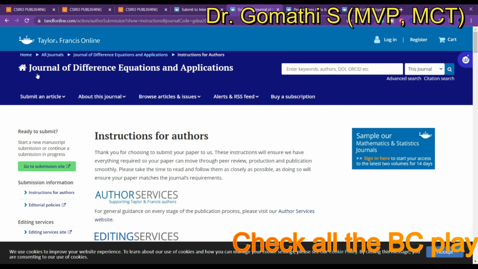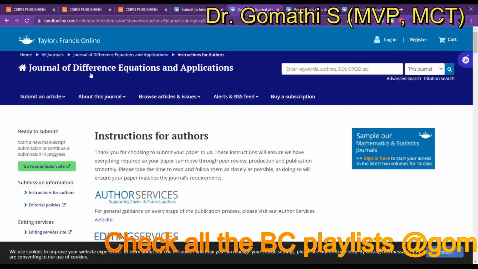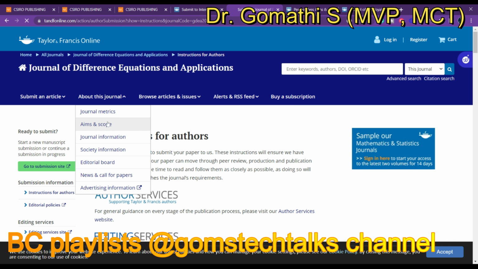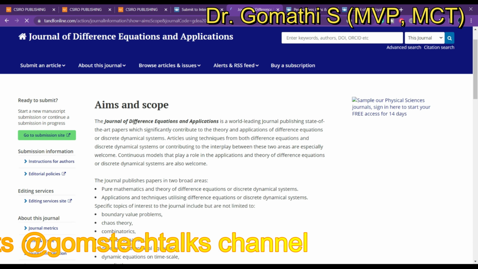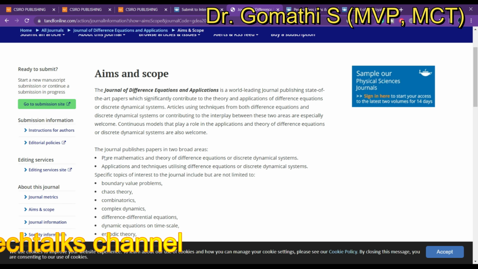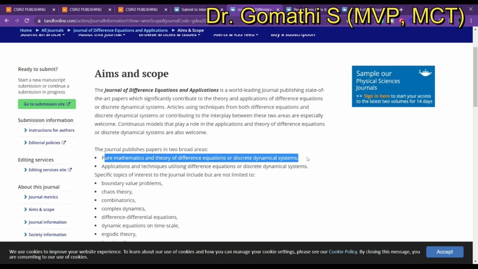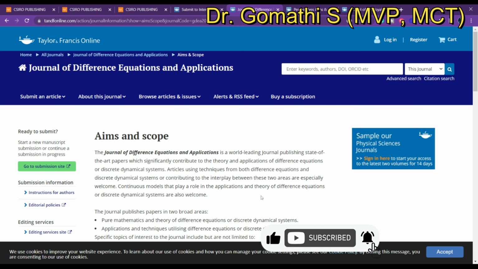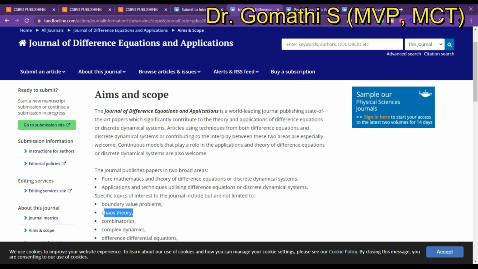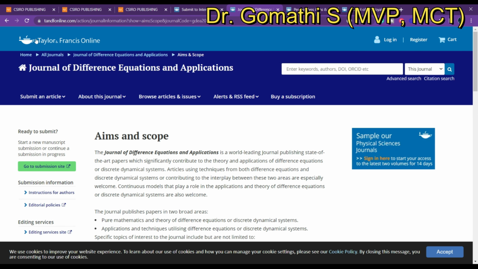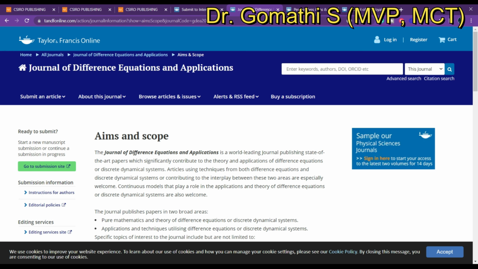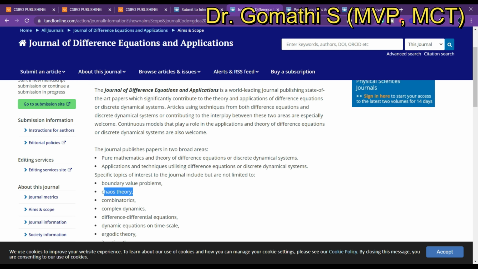Next one is the Journal of Difference Equations and Applications, and this is specifically for Maths. So you can go and check the aim and scope here. You can find the complete information about the aim of the journal, that is pure mathematics and the theory of difference equations and discrete dynamical systems, chaos theory. So all about this journal you can find here. Here also we are using Taylor and Francis, and you can see the previous issues if you want to know more about the publication issues.